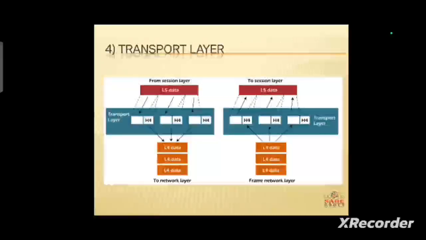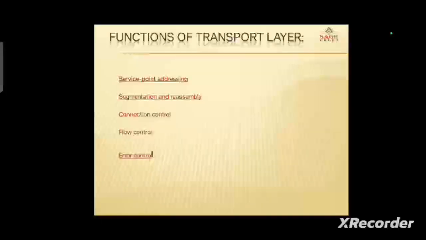The next is the transport layer. The transport layer basically accepts the data from the upper layer, converts the data into packets, and divides the packet into small segments. These are the functions of the transport layer: service point addressing, segmentation and reassembly, connection control, flow control, and error control.